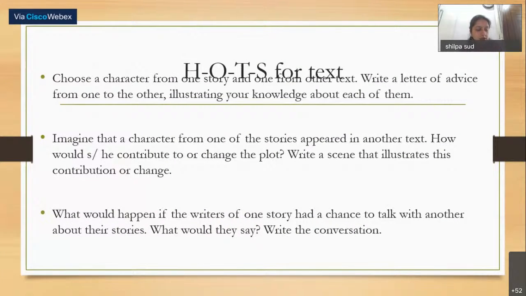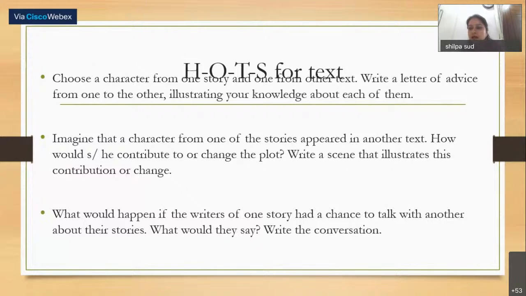Then this is HOTS for the text, higher order thinking skills, which will help in developing the critical thinking skills of the student. You can choose one character from one story and one from the other text. Write a letter of advice from one to the other, illustrating your knowledge about each of them.